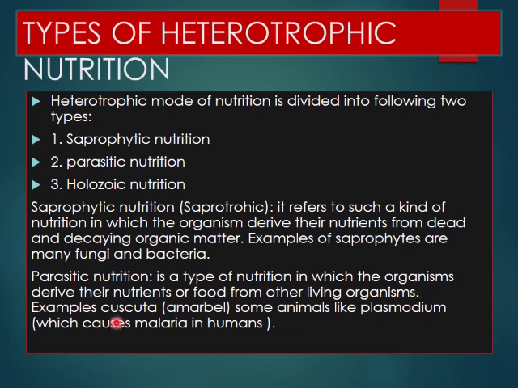So for example, Cuscuta, or amarbel, you must have studied earlier in lower classes. It grows on the plant, and the plant is the host and it is the parasite. So the plant does not grow, and it grows, right? Some animals like Plasmodium, which causes malaria in humans, is also a type of parasite which is found in humans, right?